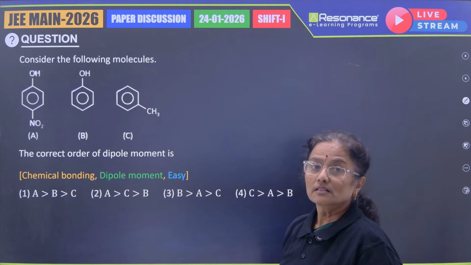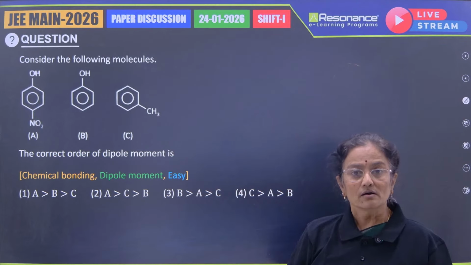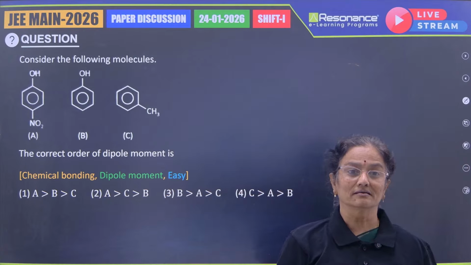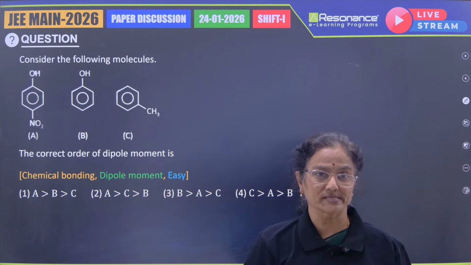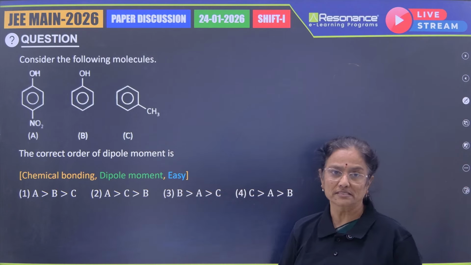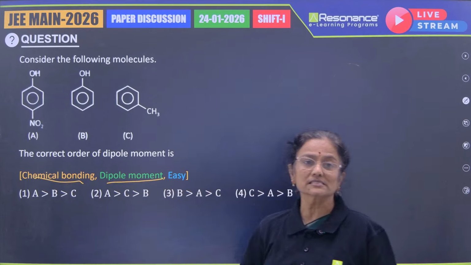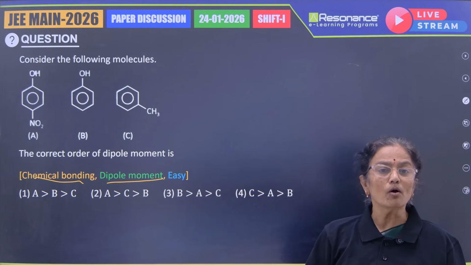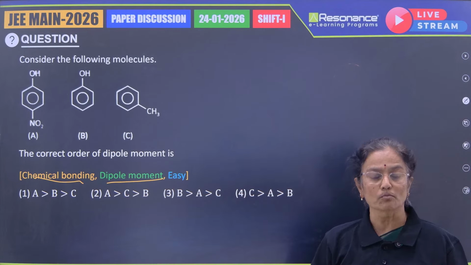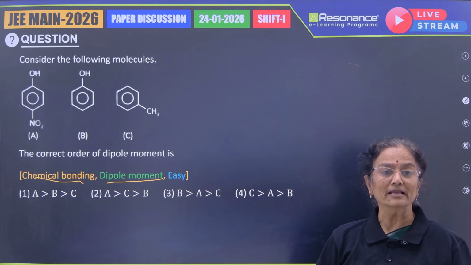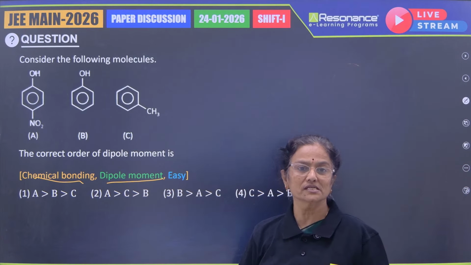Next, this question is also coming from an organic area. Here also they have given you some order, once again an ascending or descending order. This is the third question in set 2, which we are doing in order based questions. The order of dipole moments: though it is an organic question, the topic is dipole moment. So I will consider this as chemical bonding, because in chemical bonding we have different concepts like hydrogen bonding and dipole moment, and also bond parameters, VSEPR theory, valence bond theory, several units. So the unit which we are considering from this question is dipole moment.